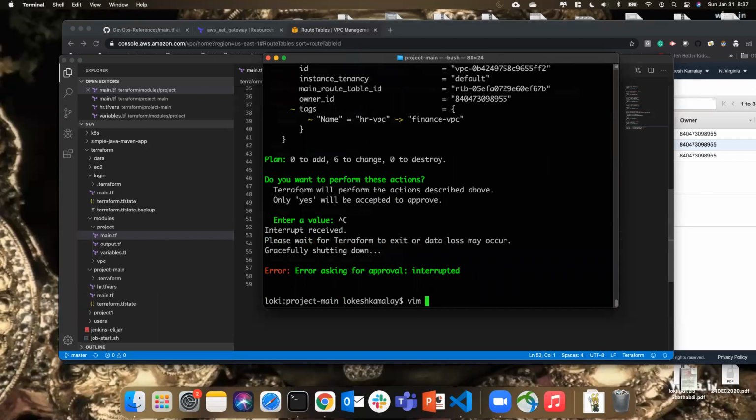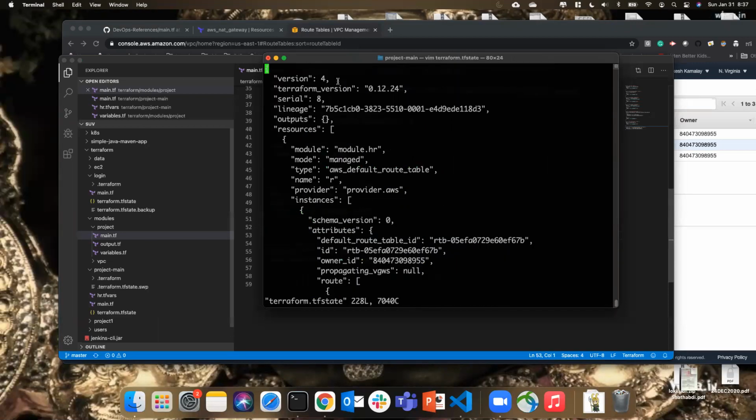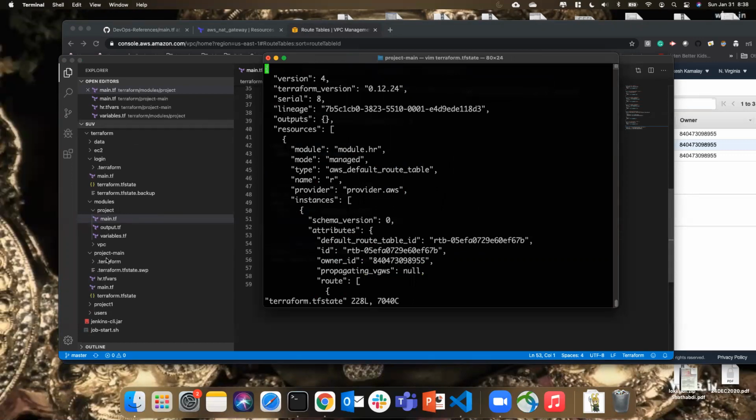So if you open this tf state file, so this is the state. So whatever you have in this project, right? Where is your project main? So you created one structure already. So that captures the state in this terraform.tfstate file. So whenever next time you execute terraform apply or terraform plan, this will compare what you want it to be and what you currently have in the cloud. So it compares, it identifies the differences, then will give you the list of what it is going to do.